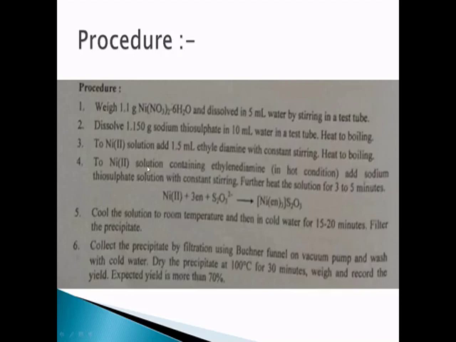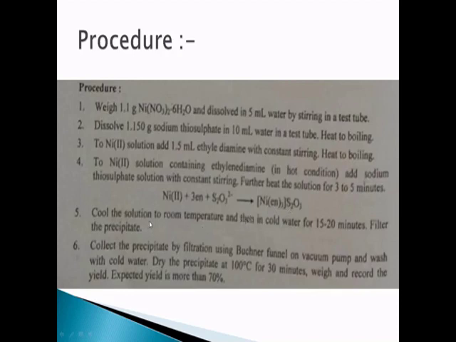So to the first test tube containing nickel and ethylene diamine, you are now going to add the sodium thiosulfate from the second test tube with constant stirring. After that, again you have to heat the solution for about 3 to 5 minutes. During this heating, the reaction occurs between nickel, ethylene diamine and thiosulfate, and you will get the complex tris ethylene diamine nickel 2 sulfate.